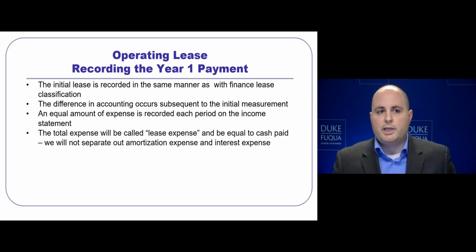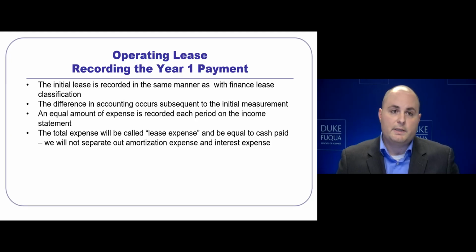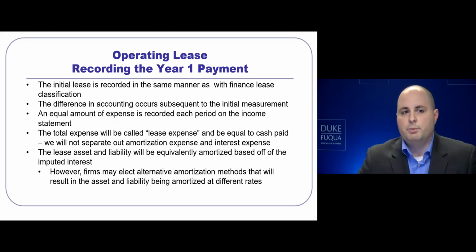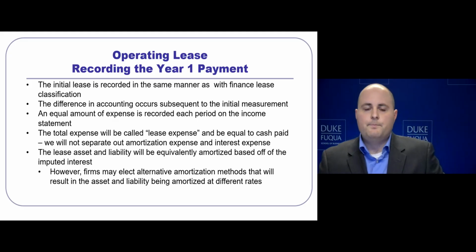That's going to equal cash paid. We are not going to separate the amortization expense and the interest expense that we just did in finance leases. The lease asset and the lease liability will be equivalently amortized based off of imputed interest. However, firms may elect to amortize the asset and liability at different rates, a topic that we are not going to cover in the vignette.